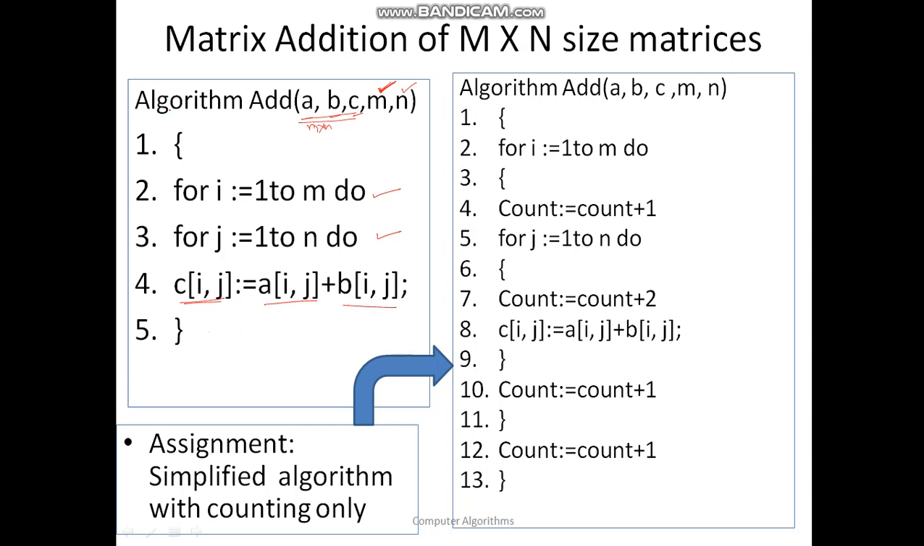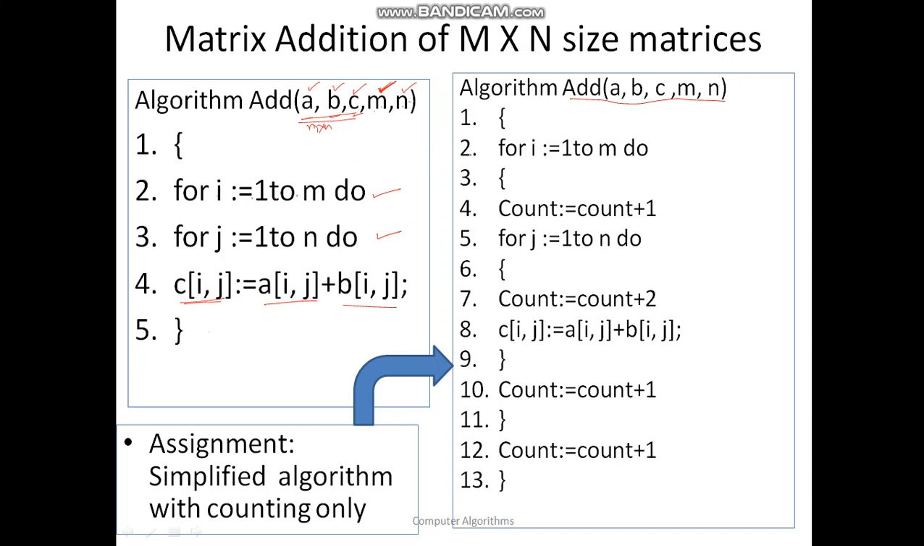So this is the algorithm add, and these are the parameters: first matrix, second matrix, third matrix, and then the scalar values. And these are the vector values. Now here, this is the ABCMN. Now here, if you see, how many times is this instruction going to be executed?